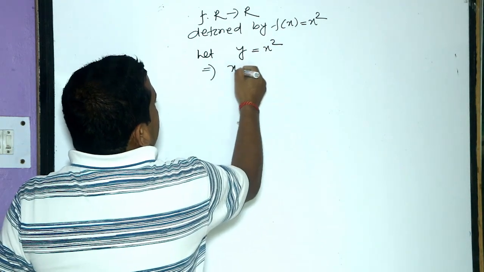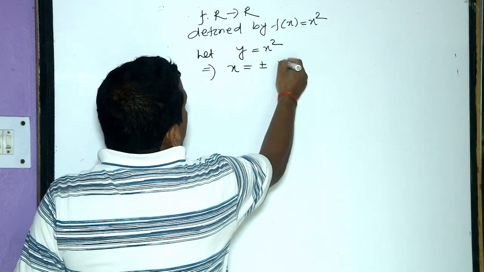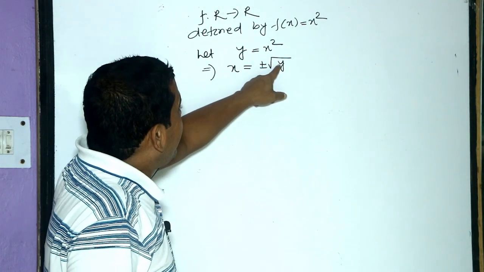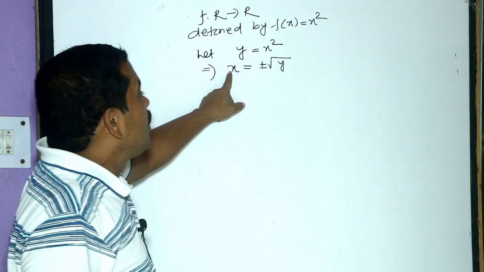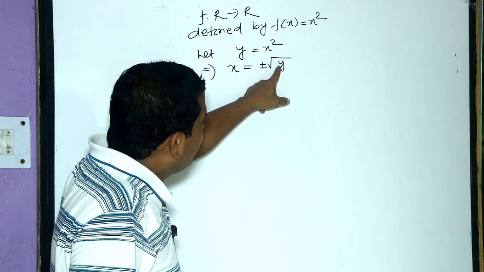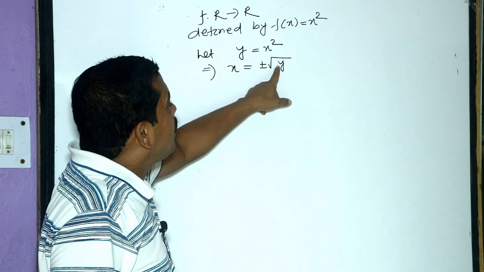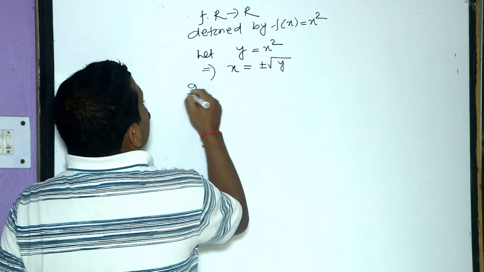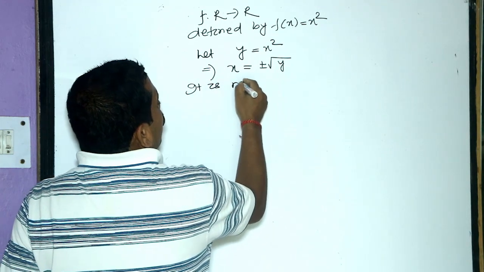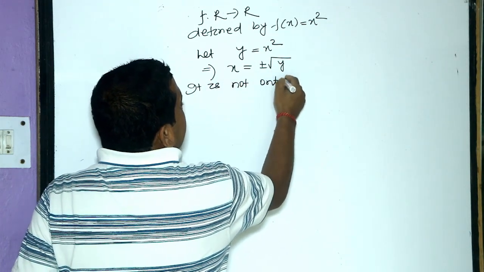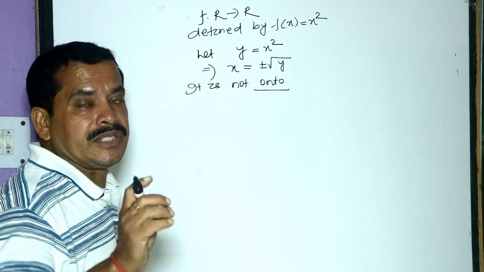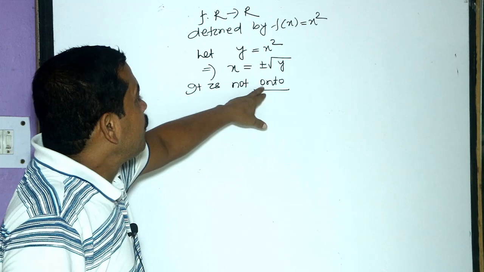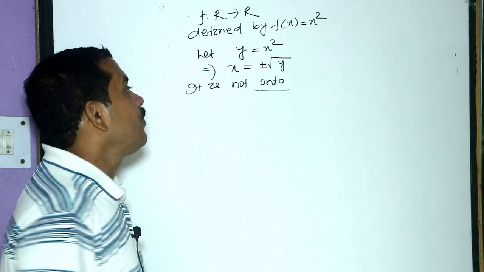This implies x equals plus or minus root over y. For every y, we cannot find an x, because if we take y as a negative real number, its square root cannot be defined. So it is not onto. It is into. The function which is not onto is said to be into function. And the other name of the onto function is surjective function.